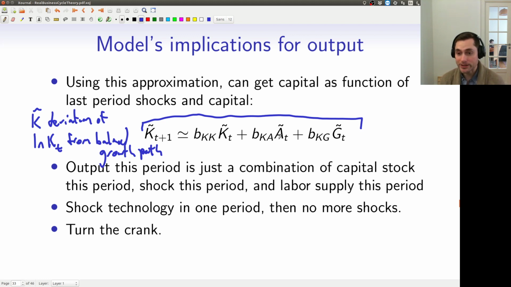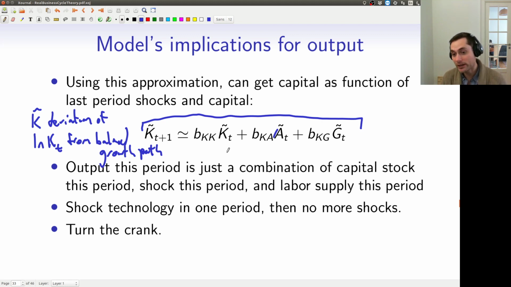That's an exogenous process that, when we're simulating an economy, we're sort of God. So we can decide what this At is. We can decide what Gt is. And then agents sort of take each capital level that they inherit as given. Once we know this, we can sort of turn the crank and just iterate this economy forward, figuring out how production will change.